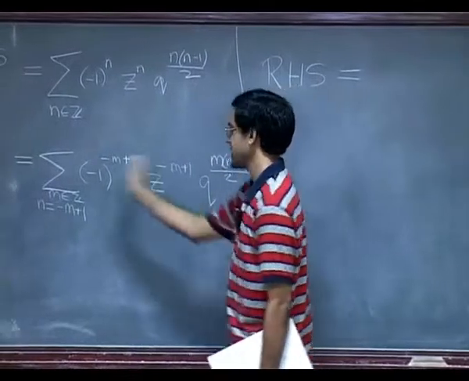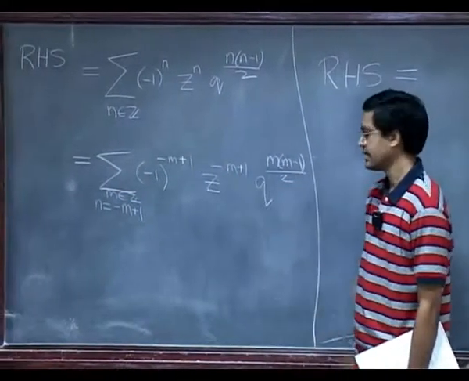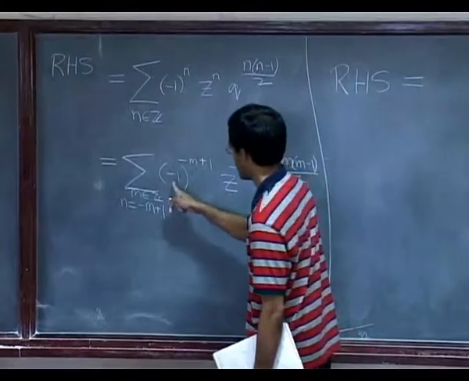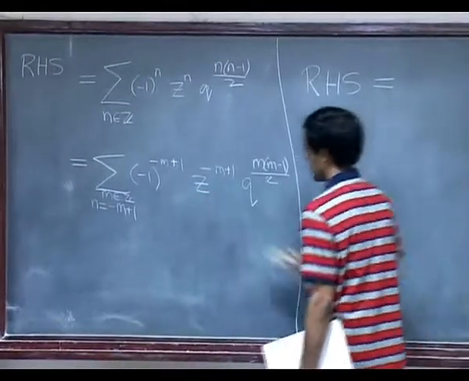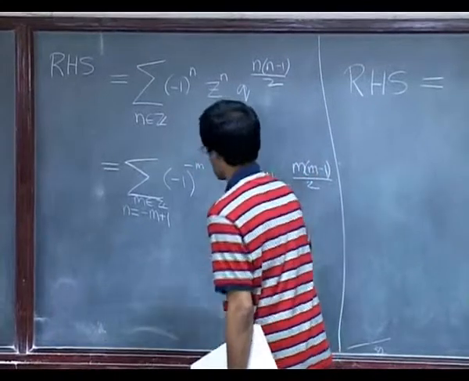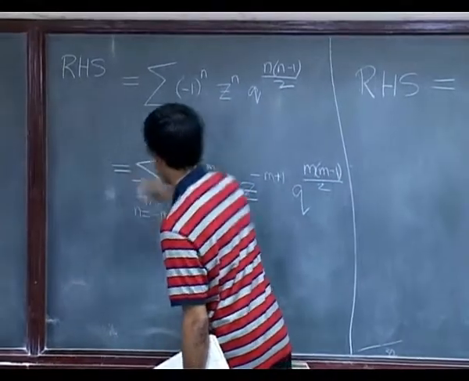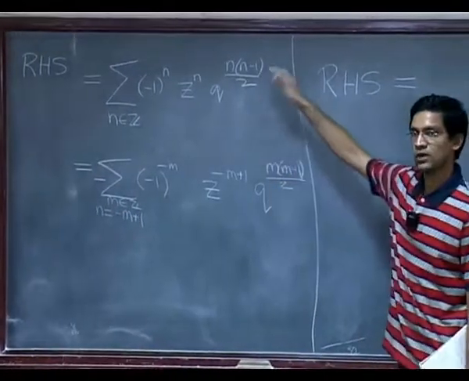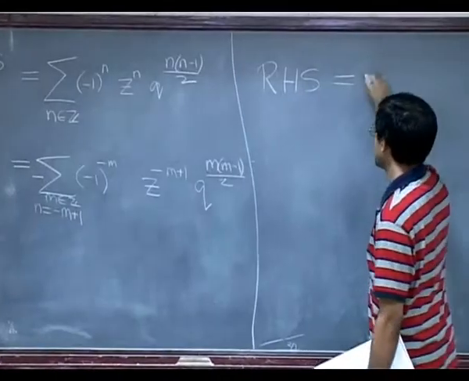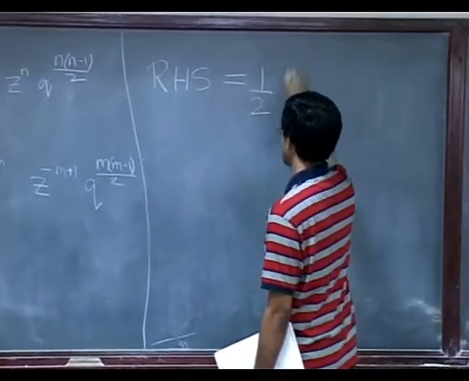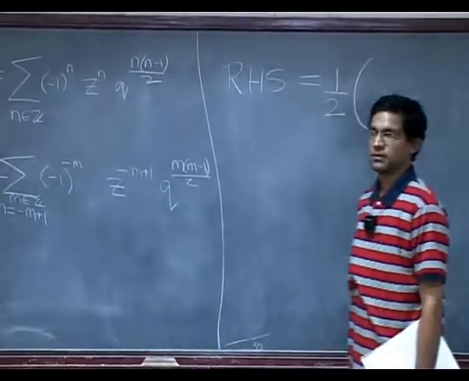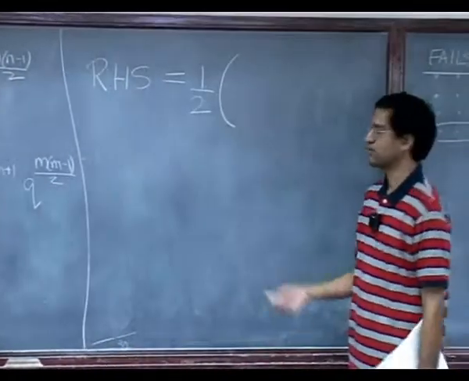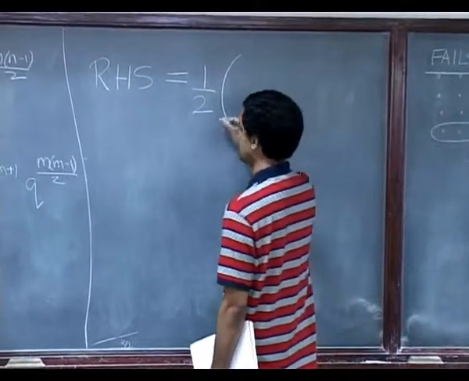So, now again we can change the m back to an n, right. So, observe this is now a further negative sign. So, let me also do the following. I am going to get rid of this 1, put a negative there. Okay. So, these two things are equal. So, I will also write the right hand side in a third equivalent fashion, which is half the sum of these two equal things. Okay. So, I have just written the right hand side in two different ways. I am going to think of it as half the sum of these two things.